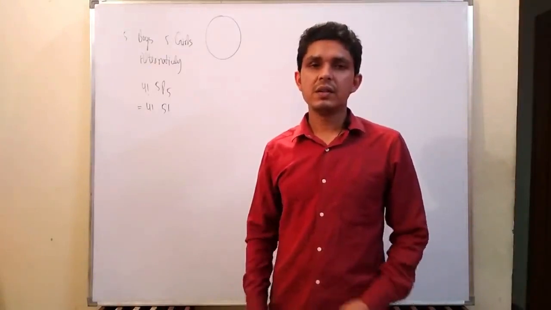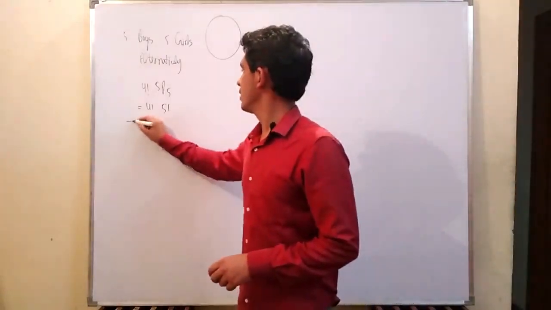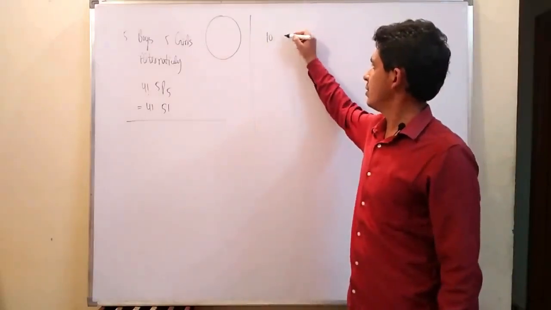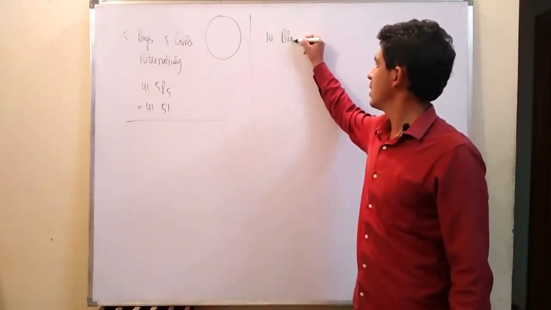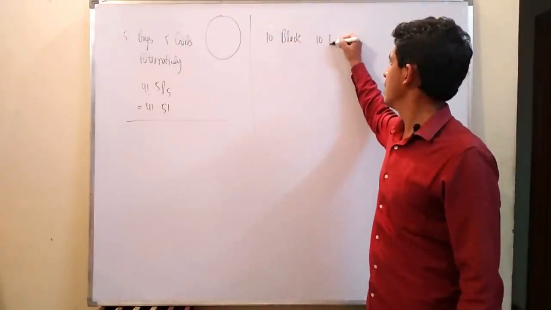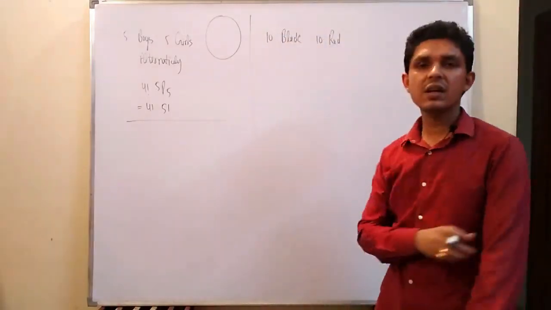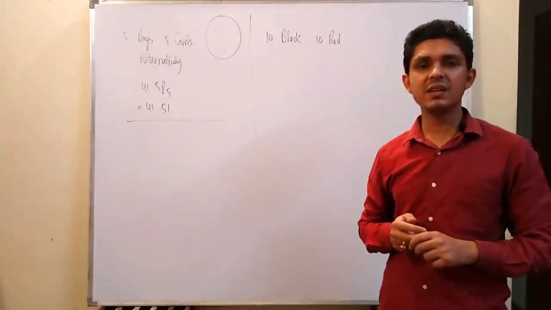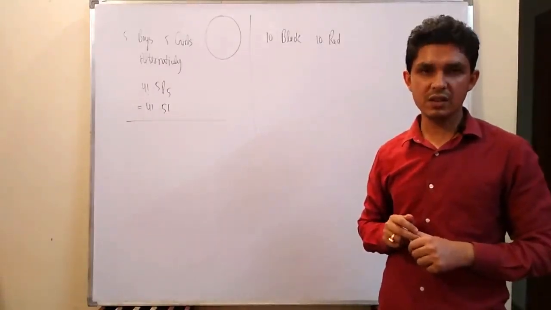Thinking about one more question, we have 10 black balls and 10 red balls. The question is, in how many ways can 10 black balls and 10 red balls be arranged in a circle?